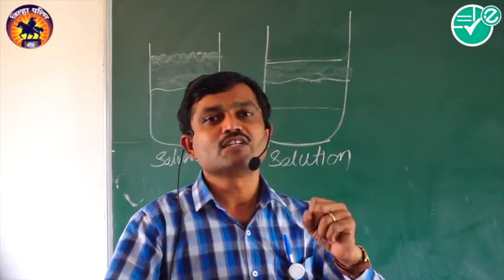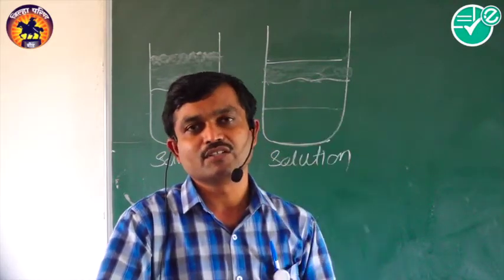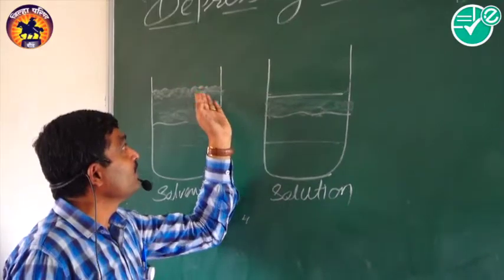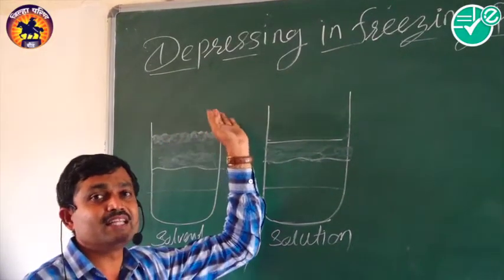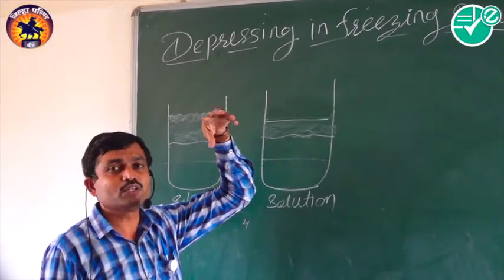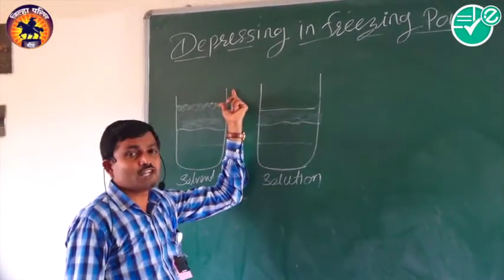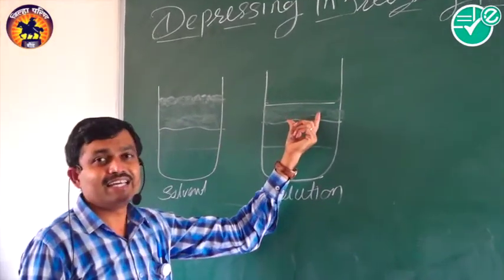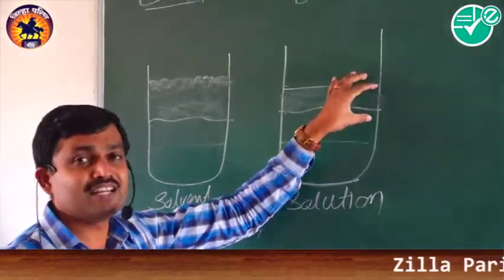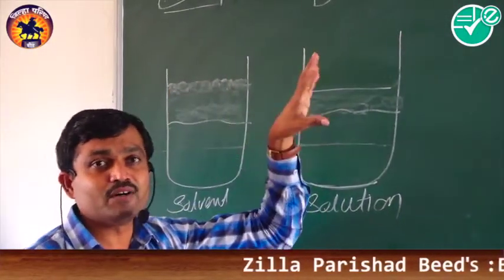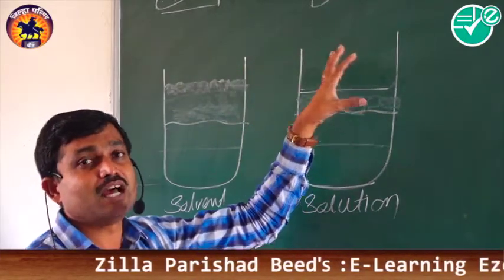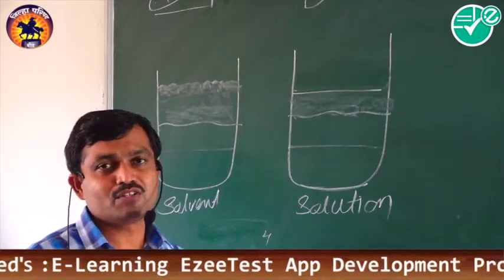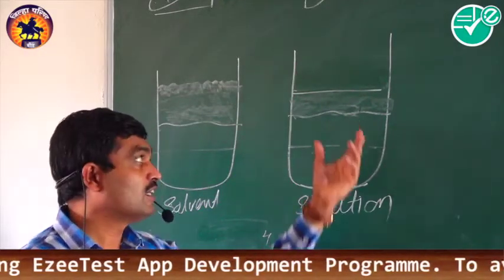The pure solvent has higher vapor pressure, so we have to heat it only until the vapor pressure is equal to the atmospheric pressure, which requires a lower temperature. But the solution has lower vapor pressure, so we have to heat it until the pressure exerted by the vapors is equal to the atmospheric or applied pressure, which requires a higher temperature.